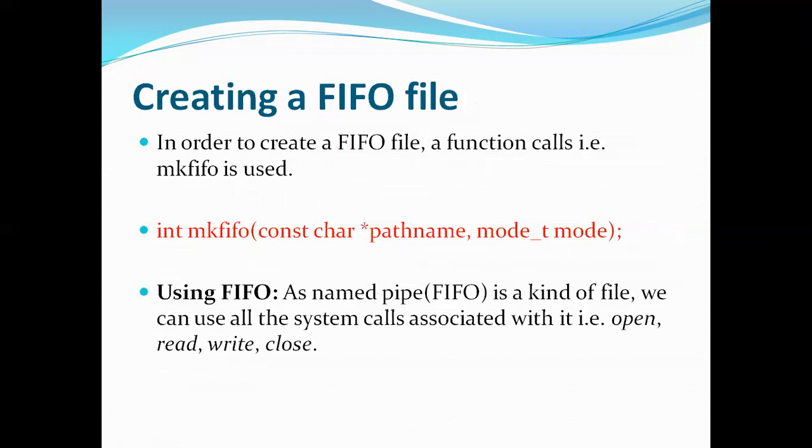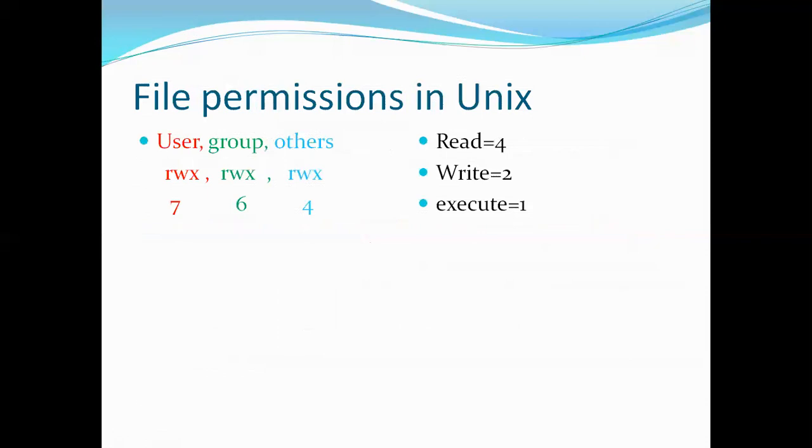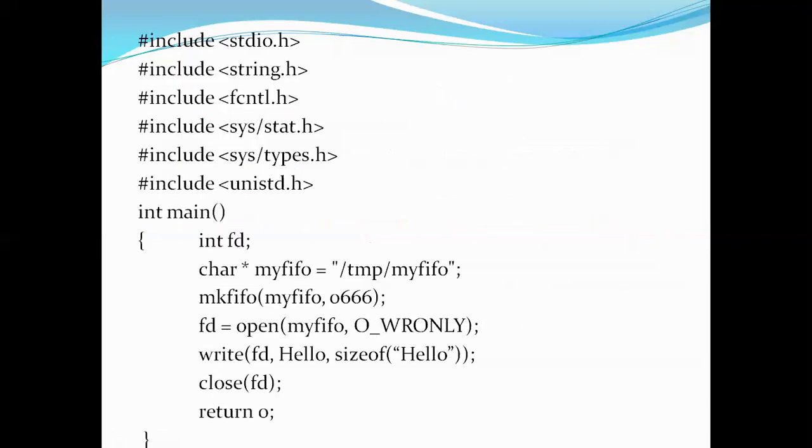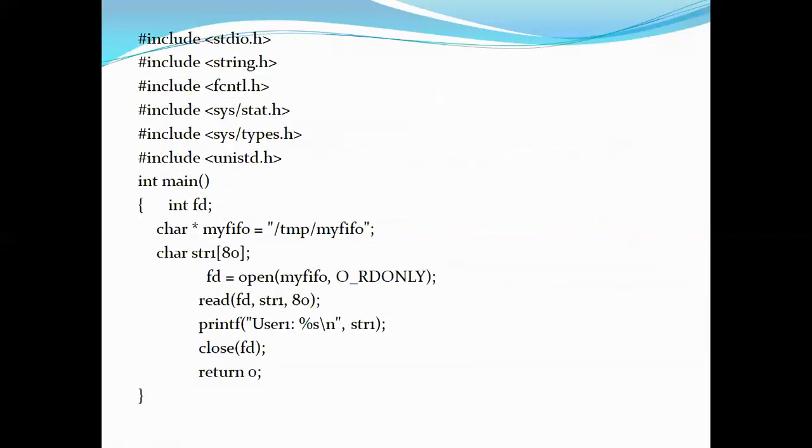Now for creating a FIFO, we have to use a statement called mkfifo, along with which you have to give the path of your file and permission. So we have seen how permissions are given in Unix, and two programs, one for reading, one for writing.